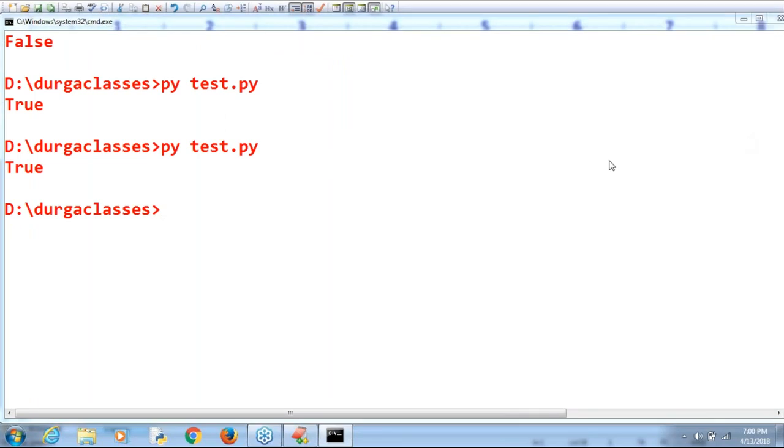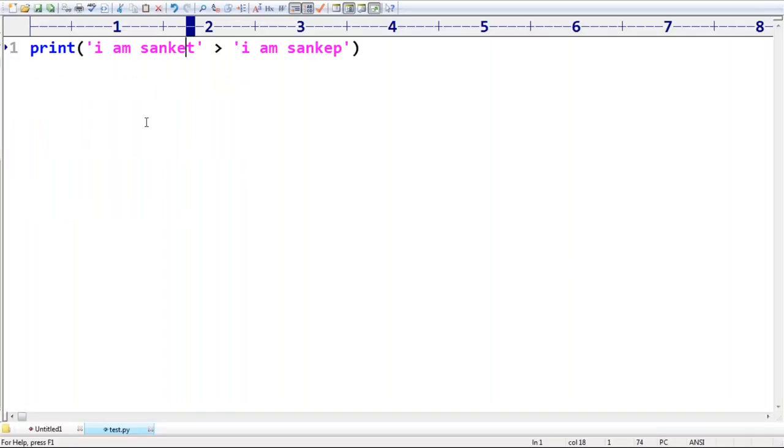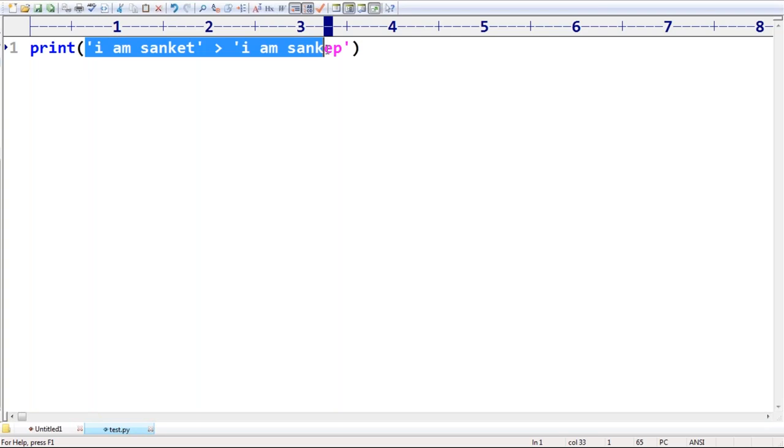Now, one minute. Srivani is asking Z greater than A, B, C, D. Like this, what is the answer by default we are going to get, sir? Can you please cross check? Okay, true. Sanket, are you in a position to understand, right? Yes, sir, true is the answer. Now here just observe Z greater than A, B, C, D. What is the answer we are going to get?